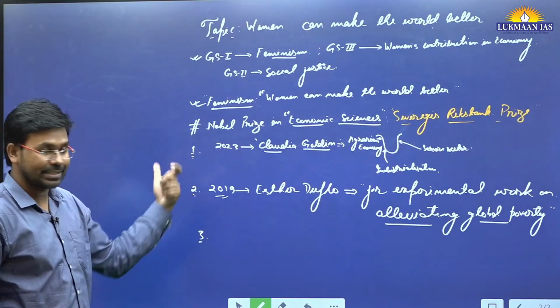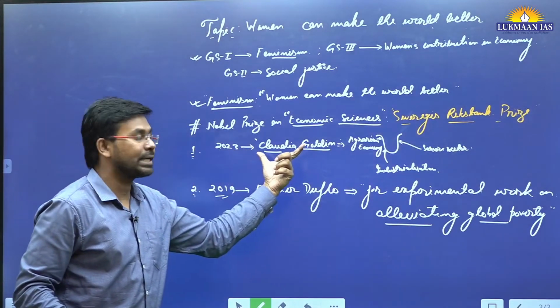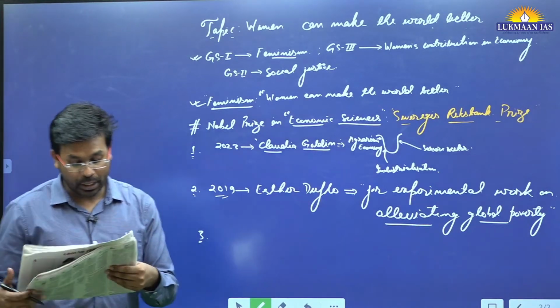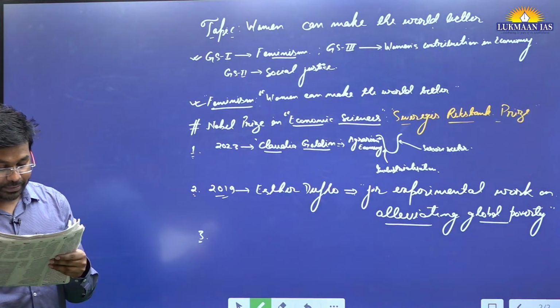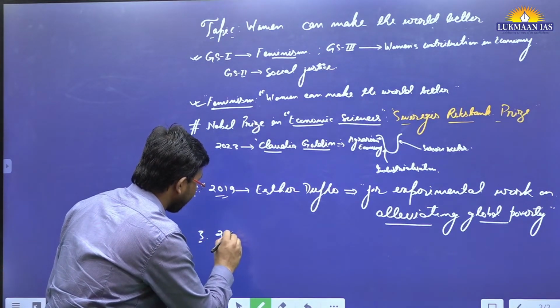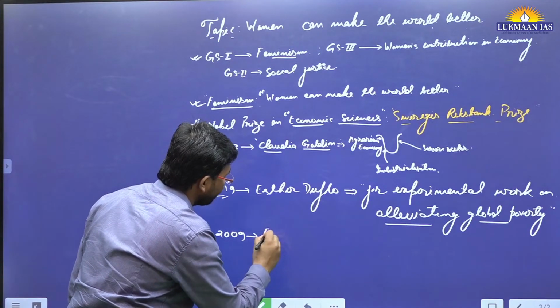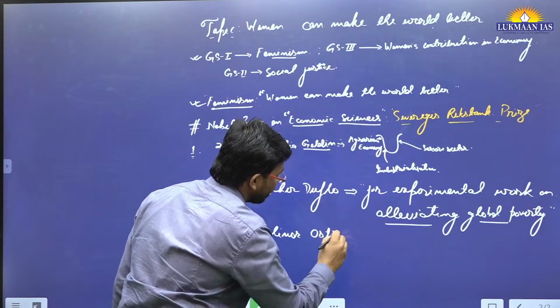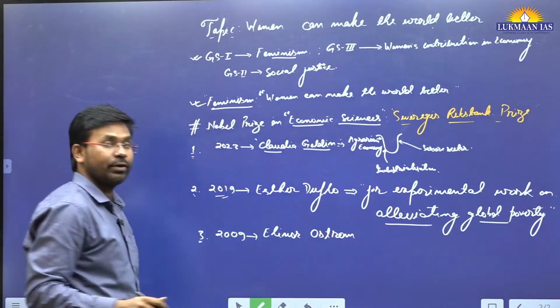The most recent is discussed first: 2023 Claudia Goldin, 2019 Esther Duflo, and in 2009 it was given to Elinor Ostrom.